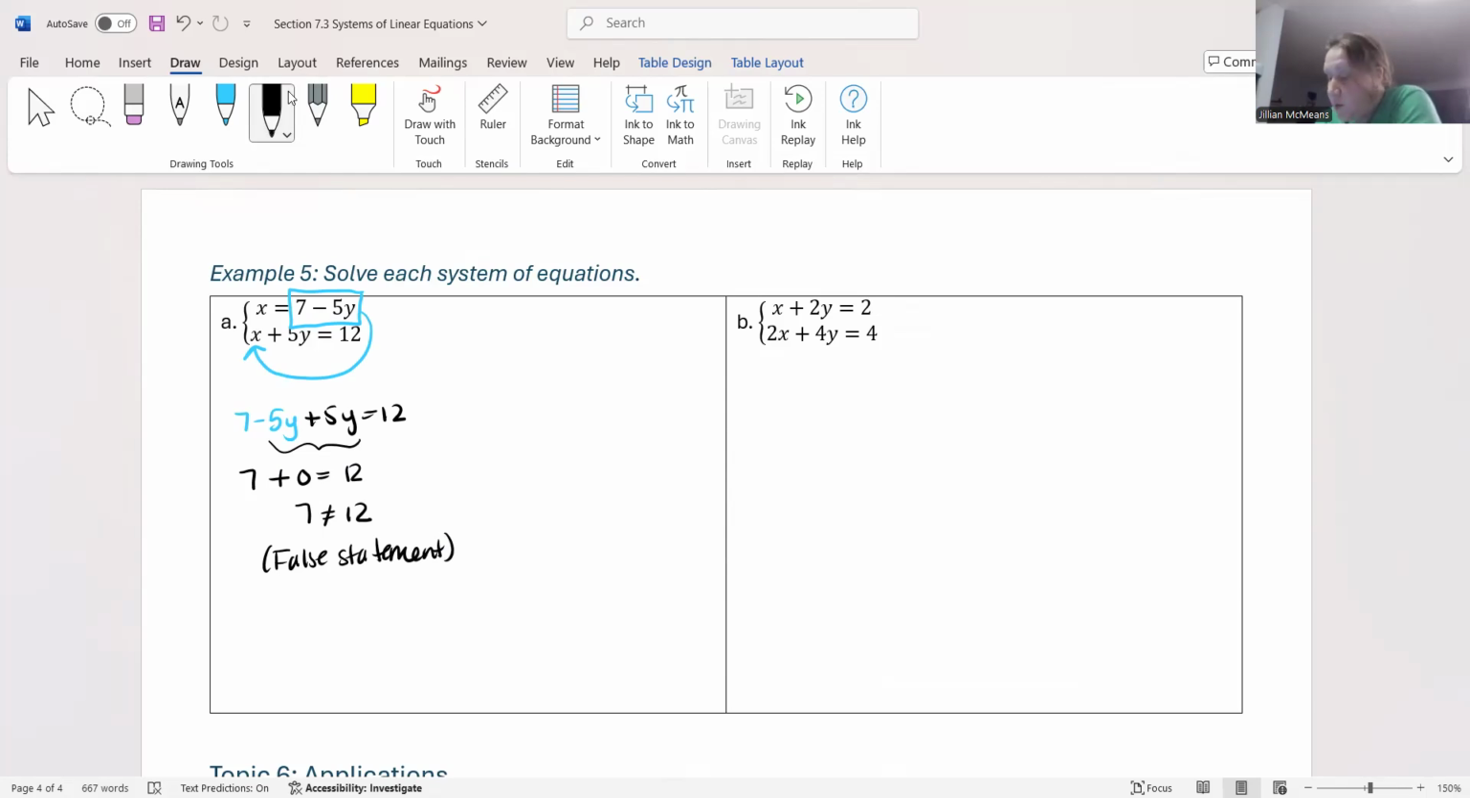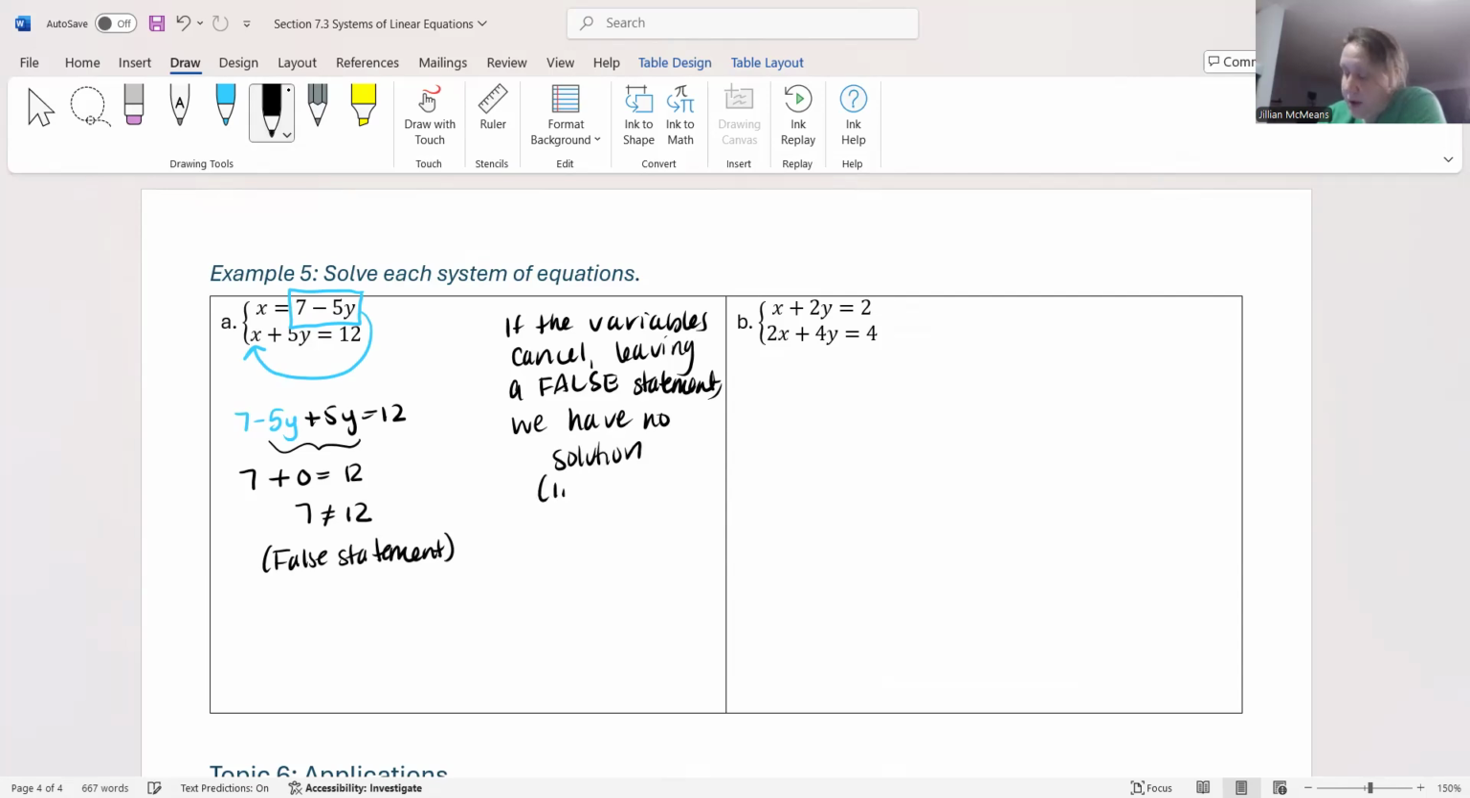So when you are solving a system, if the variables cancel, leaving a false statement, we have no solution, meaning the lines are parallel. So the way I would represent my final answer would just be to write out no solution.